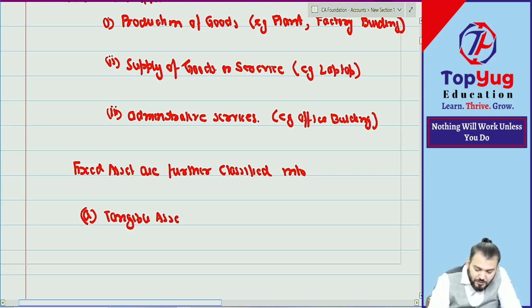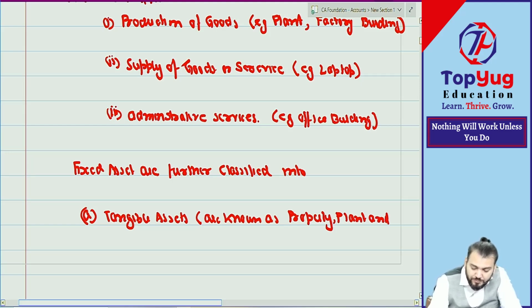Tangible asset. Now these tangible assets, the name has been changed, are known as, write down, property, plant and equipment. We call it what? Property, plant and equipment.